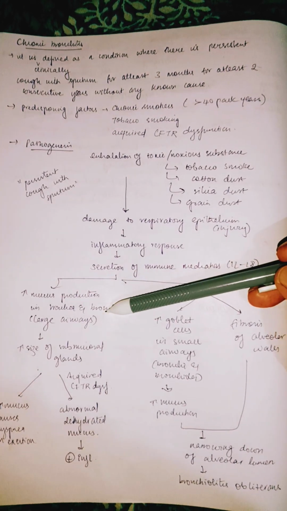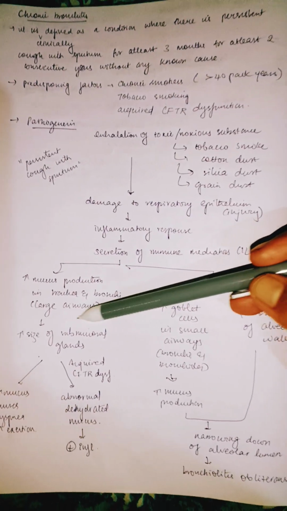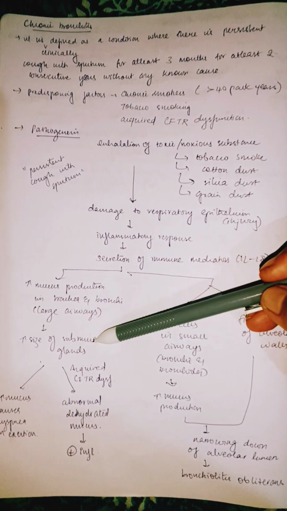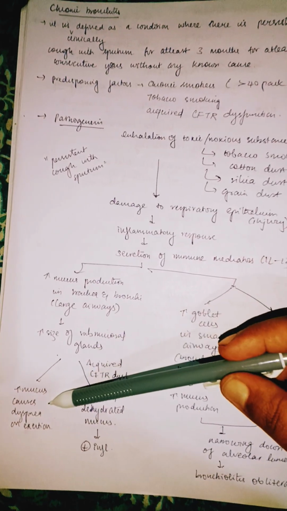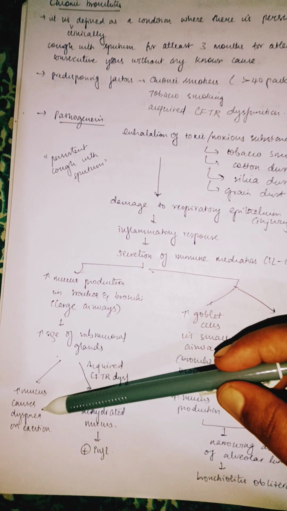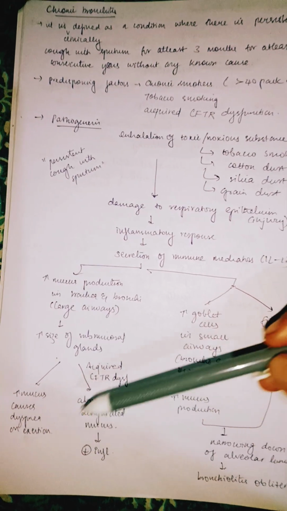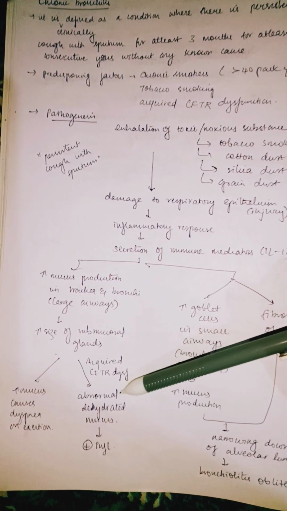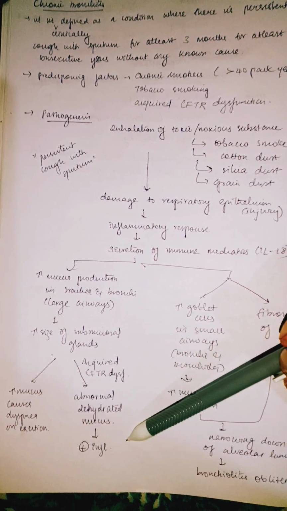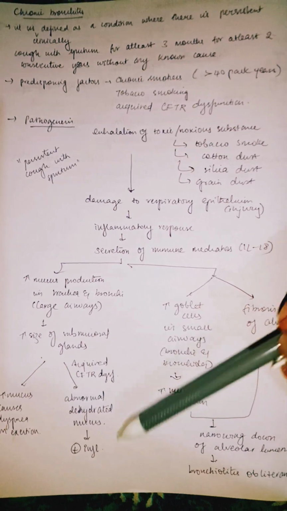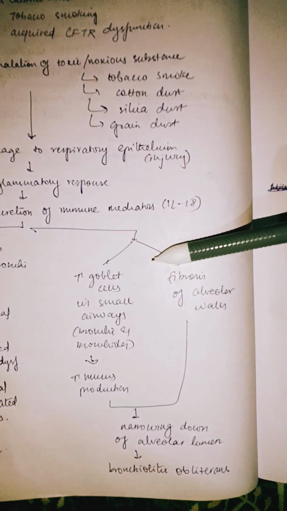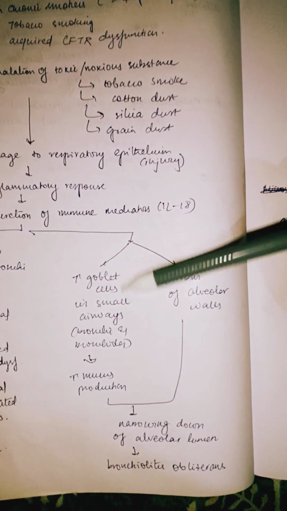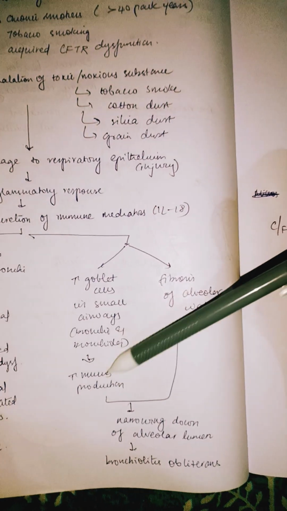In the bigger airways like the trachea and bronchi, it increases the size of the submucosal glands, and therefore it increases mucus. So this mucus causes dyspnea on exertion. And when you have acquired CFTR dysfunction, as I said, it can cause abnormal dehydrated mucus and it increases the inflammatory state.